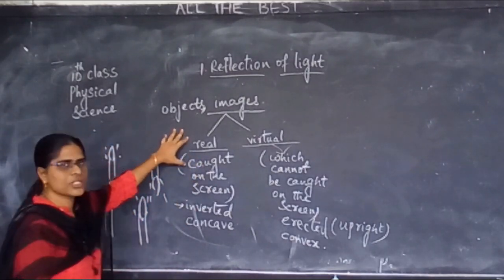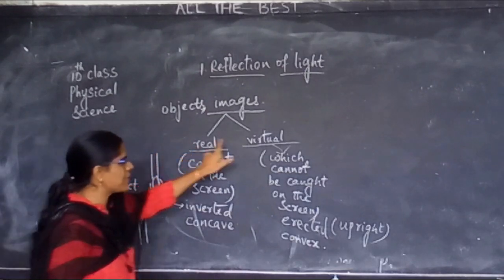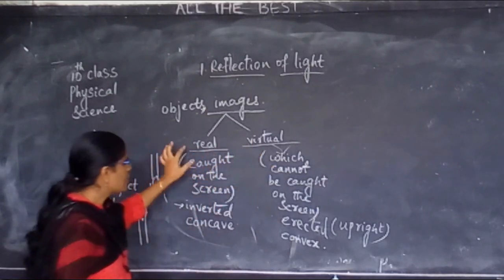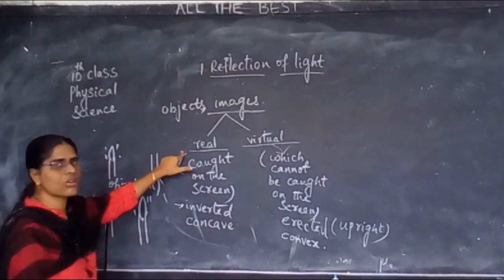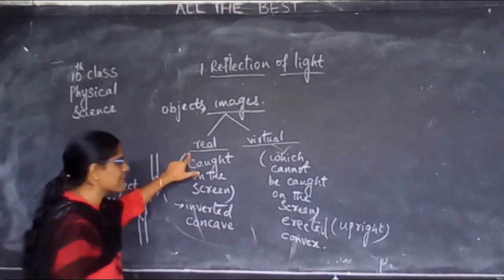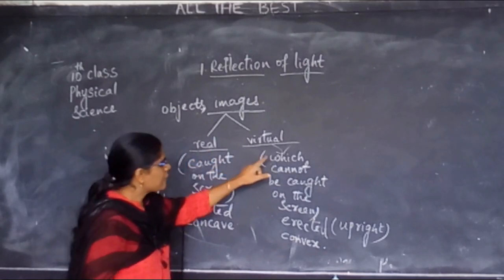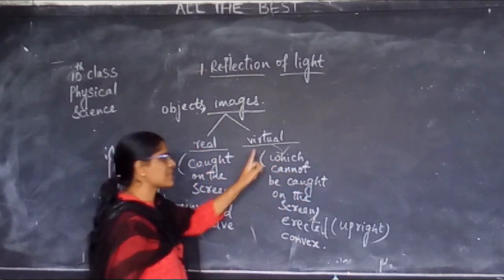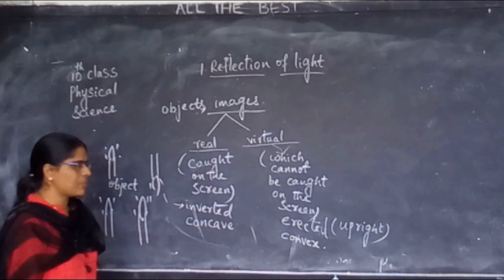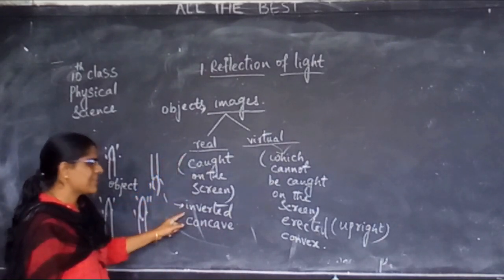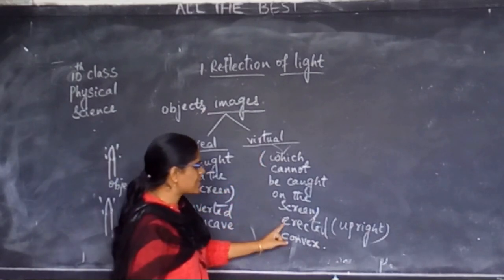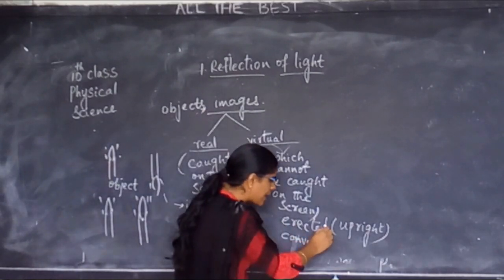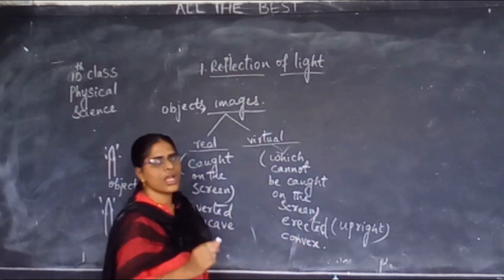There are two types of images: real image and virtual image. Those images which can be captured on the screen or caught on the screen are called real images. Which cannot be caught on the screen are called virtual images. Real images are always inverted. Virtual images are always erect, that means upright.